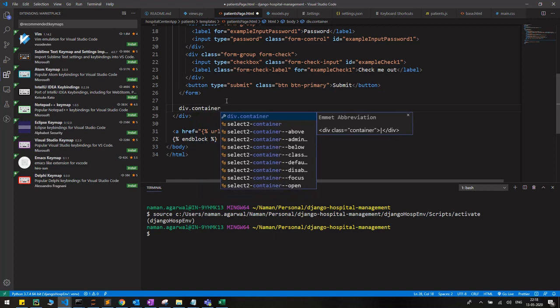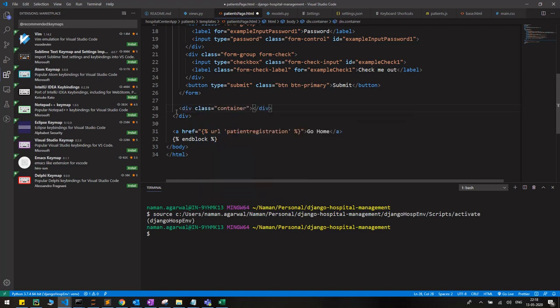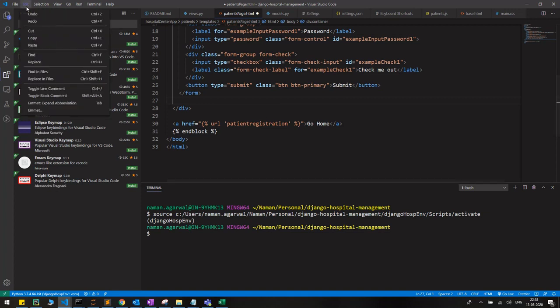Okay, so basically this will automatically create a class for you. This is also a very great feature. If you are working in Django, you know that we want backend and front end coding both. That's why VS Code is quite good, because when you are working in templates, you can easily add your HTML code and all that. Okay, then let's go to other settings.